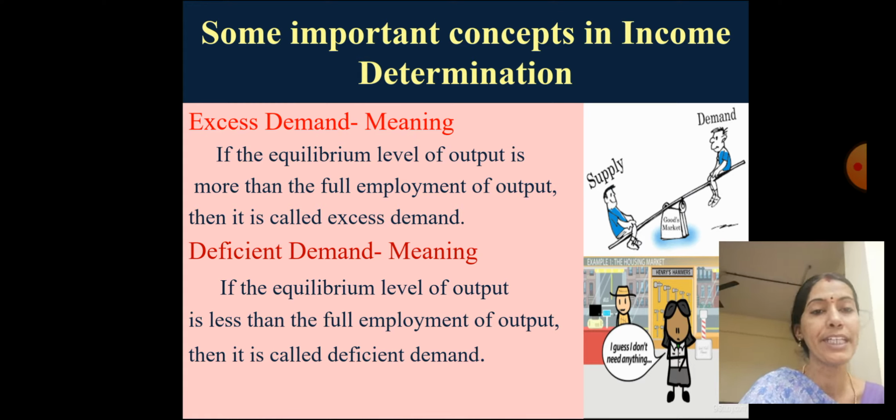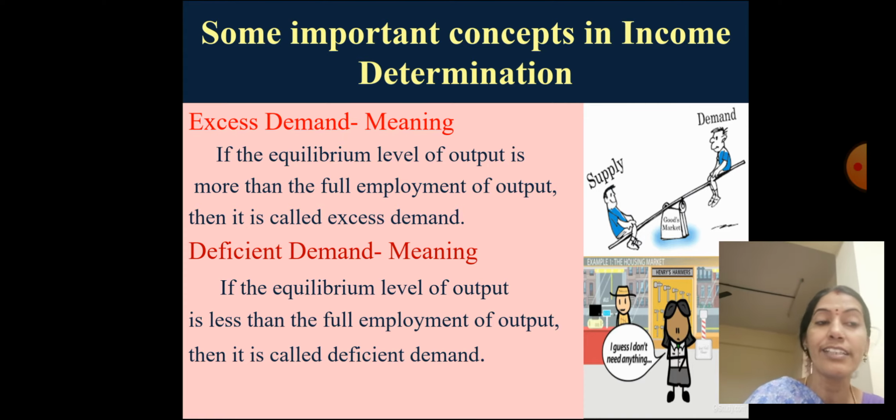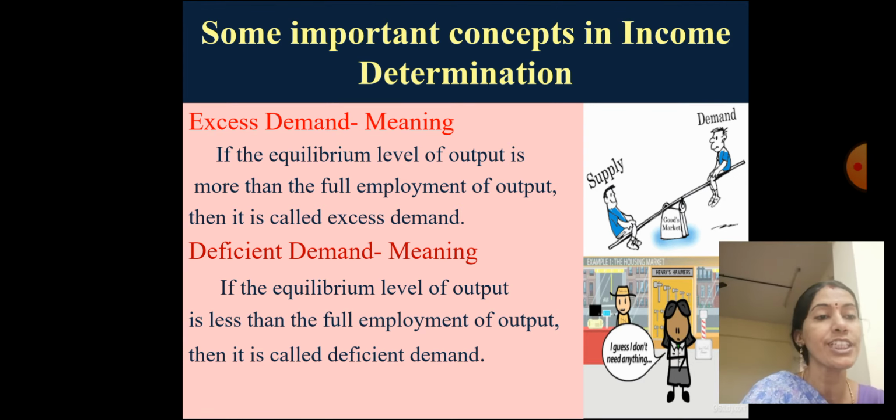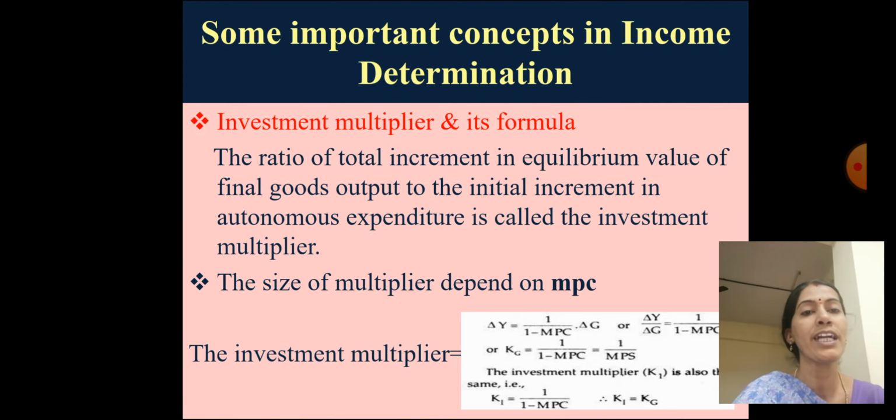I repeat again, if the equilibrium level of output is less than the full employment level of output, then it is called deficient demand. You can write in a different format: when the demand is less than the supply or output, it is known as deficient demand, which means shortage of demand compared to the supply, the availability of goods in the market.